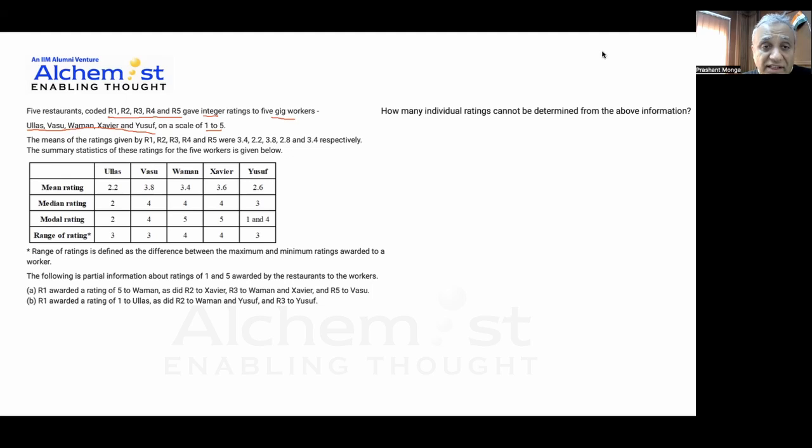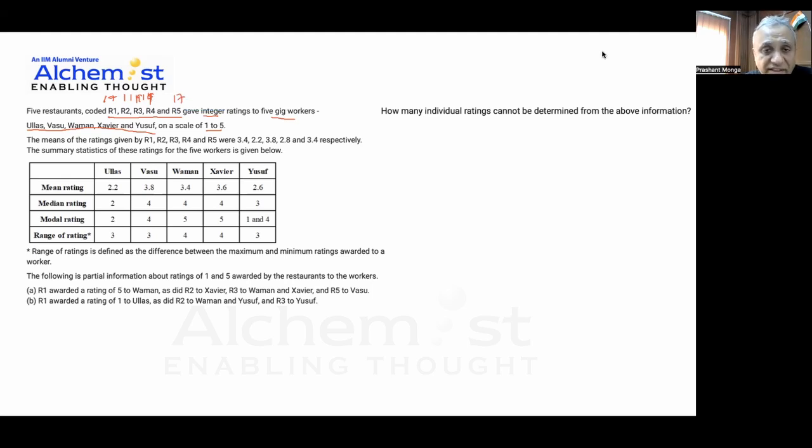So what all inferences can we draw? Once I get to know the means of ratings, I automatically get to know the total sum of ratings given by each of them, because I know they have given 5 ratings each. So R1 has given a total of 14, R2 has given a total of 17, R3 a total of 11, and R4 has given 19. I'm getting this by multiplying by 5. R5 gave a total of 14. So I'm just reading it. This is what I get to know: the total rating given by each restaurant.